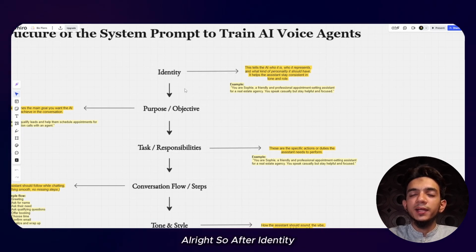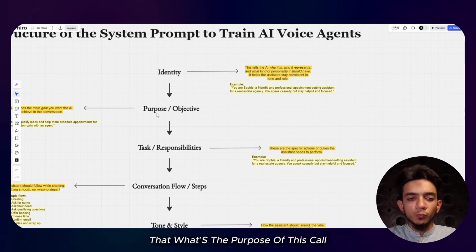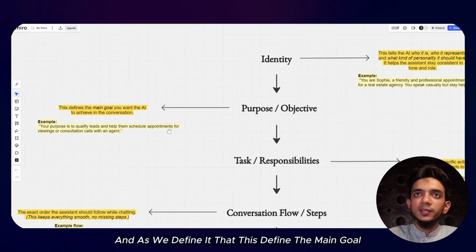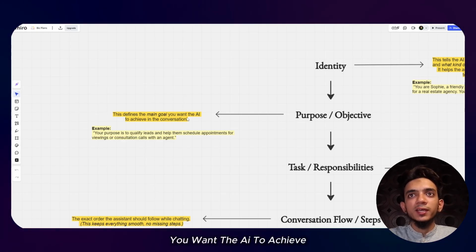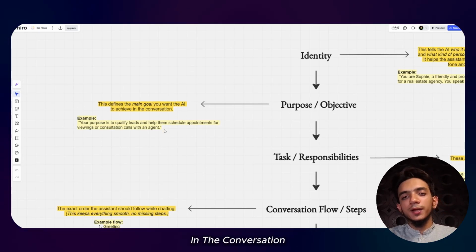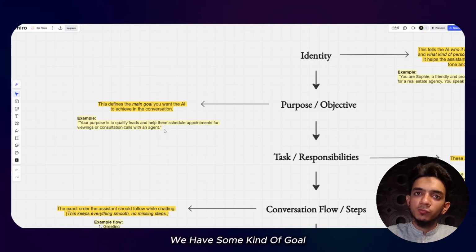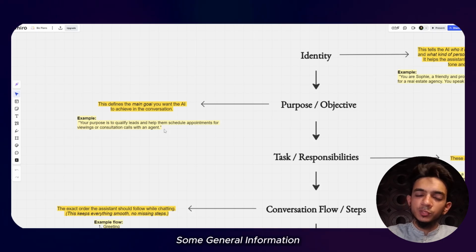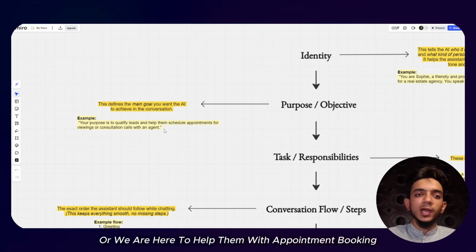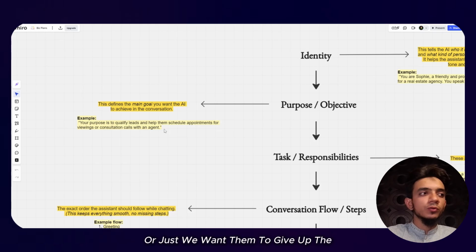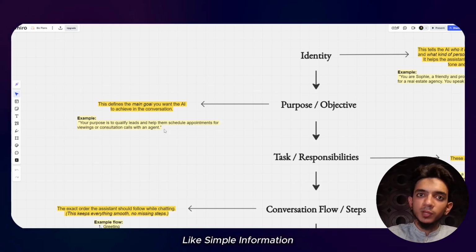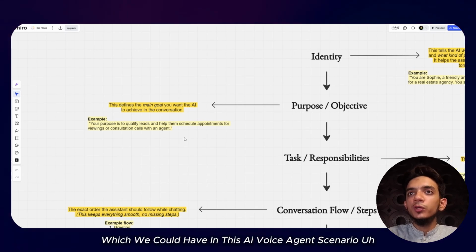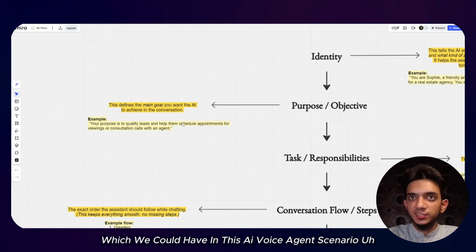All right, so after identity we talk about the purpose: what's the purpose of this call, what objective do we have. This defines the main goal you want the AI to achieve in the conversation. Definitely in every single conversation we have some kind of goal. Either we are looking to help the customers with some general information, or to help them with appointment booking, or we just want them to give simple information and after that we'll give them a follow-back call. These are the different objectives we could have in an AI voice agent scenario.